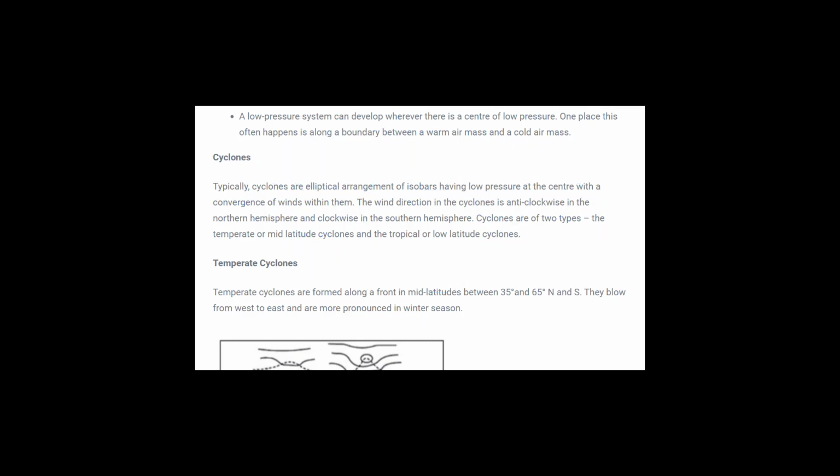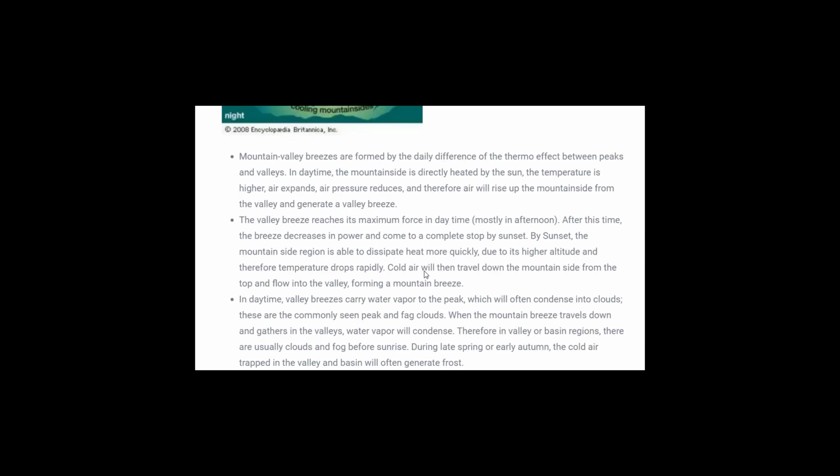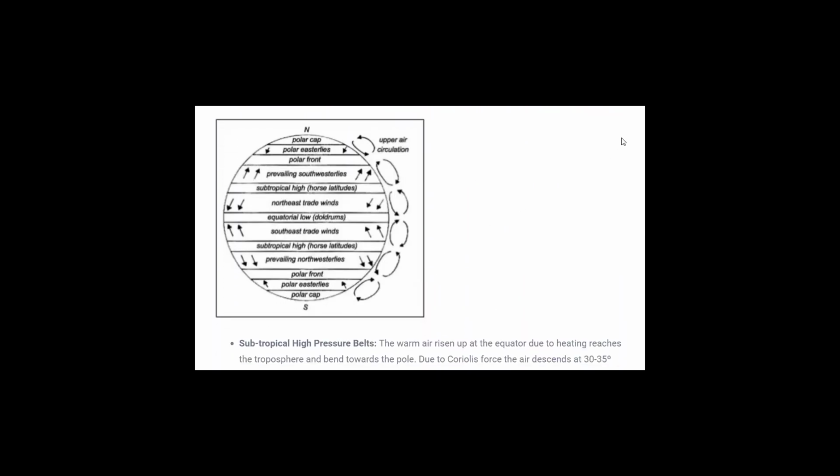Now again, to understand it a little more clearly, we'll go back to the pressure belts, then you will understand more clearly. Let me take you to the image of the belts over here. This is the belt. So as I told, in the case of a cyclone, there are two belts. This is the northern hemisphere and this is the southern hemisphere. So in the northern hemisphere, the wind which is blowing tends to move rightwards.